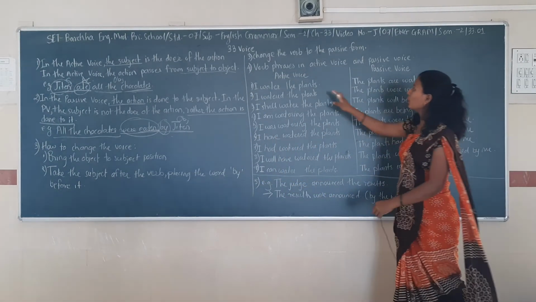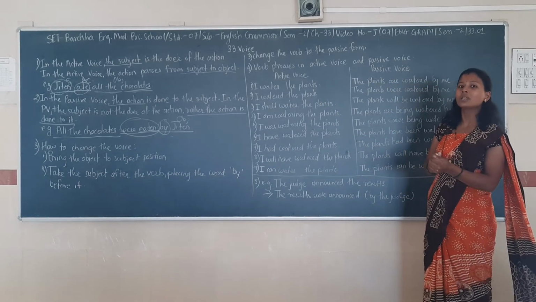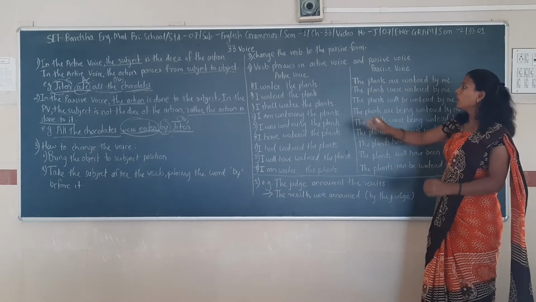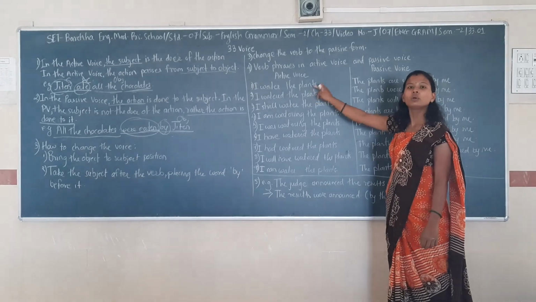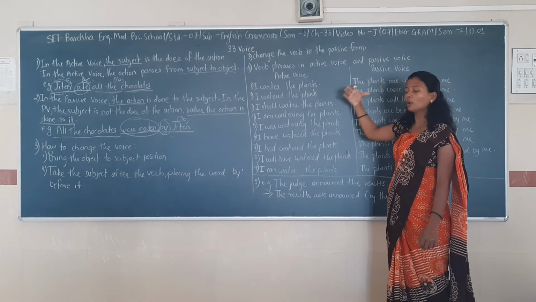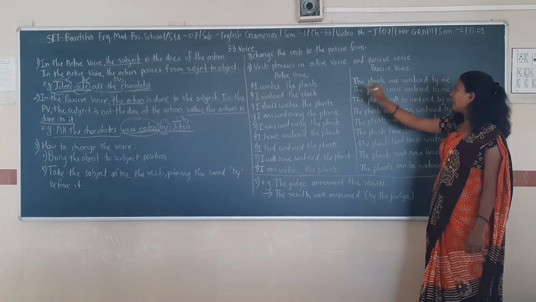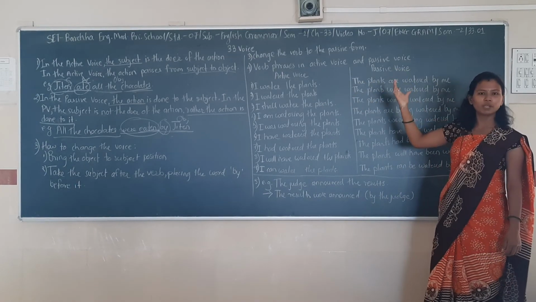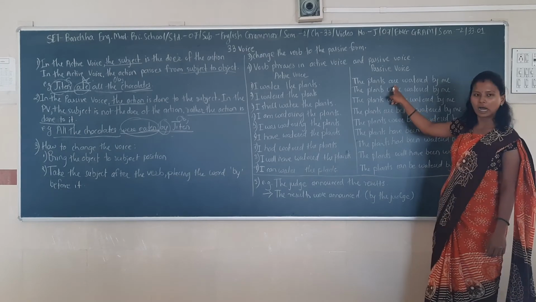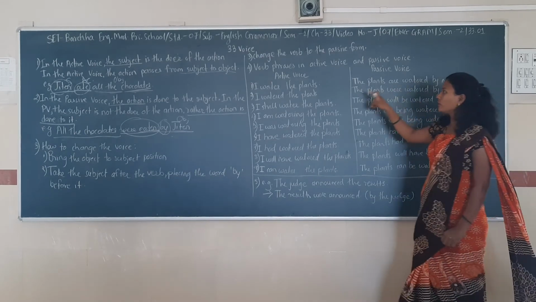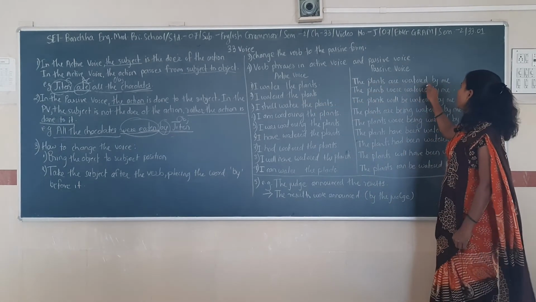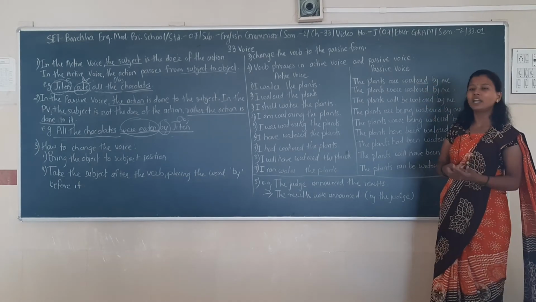First, I watered the plants in active voice. In passive voice, first of all you have to write the object, the plants. After that, are is your helping verb. Then watered in past tense, and then by me.